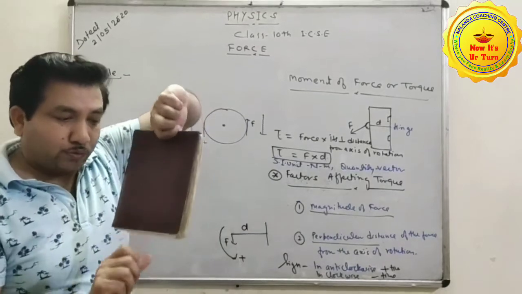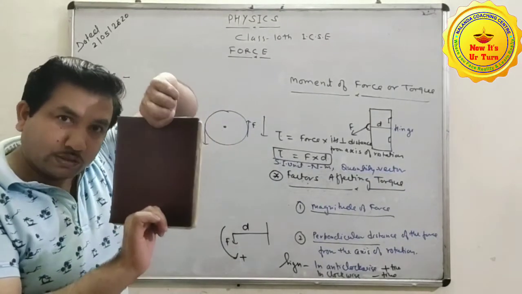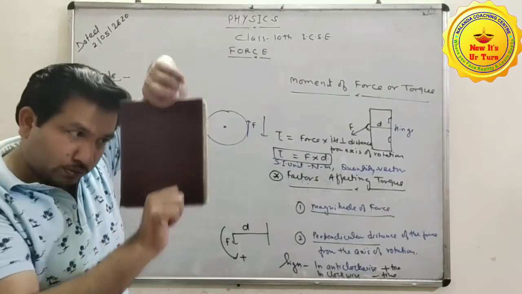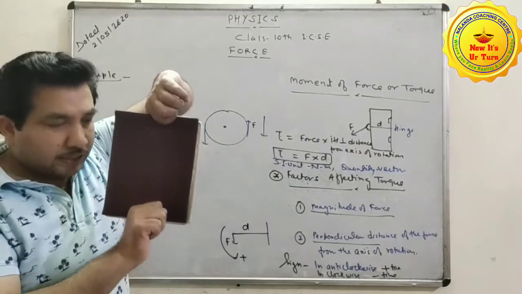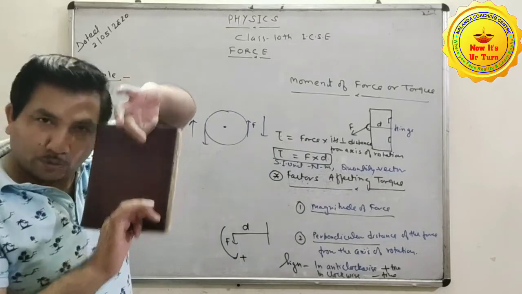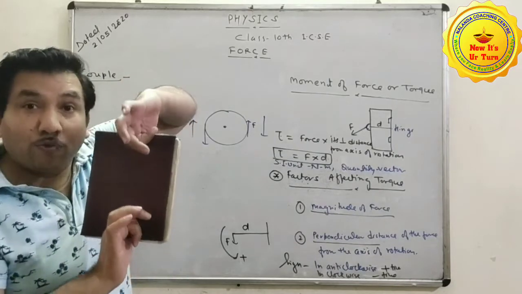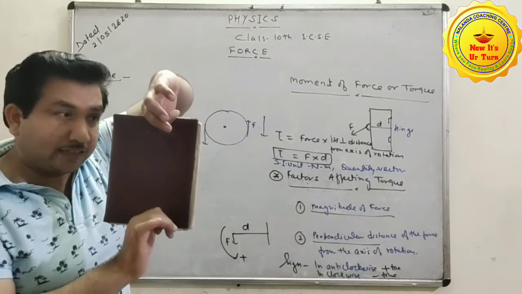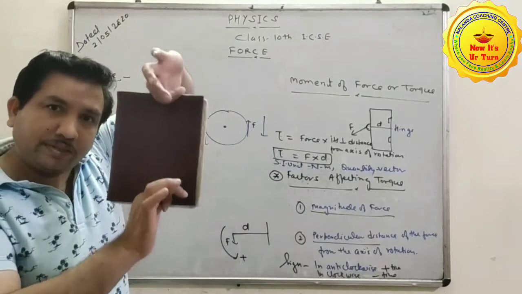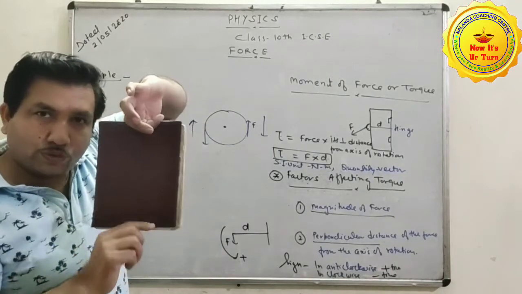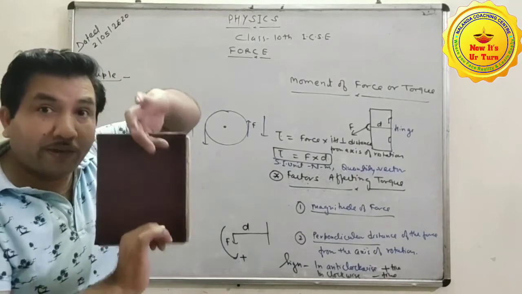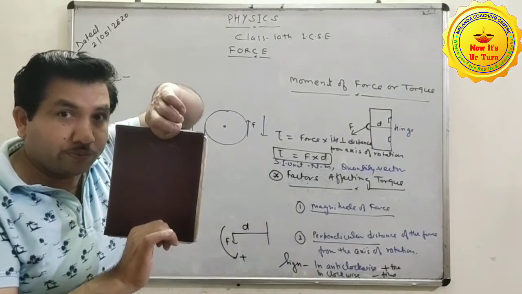But in the case of this, when we apply these two forces on this diary, suppose I pull this one downward and this one upward, these two are equal and in opposite directions, but their line of action is the same. That's why it will not move anywhere. This diary will remain the same. The two forces acting on the diary are equal and opposite, but their line of action is the same, so the diary will not move anywhere.